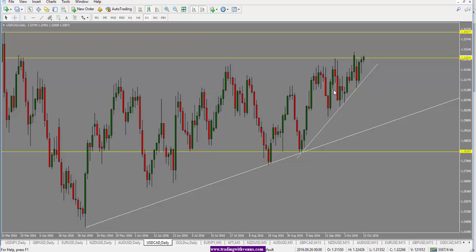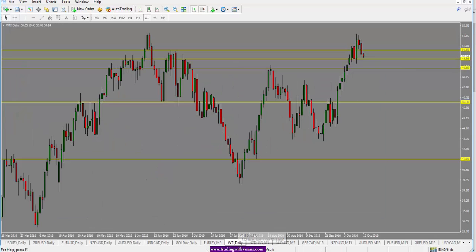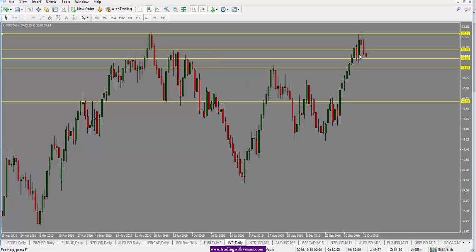Oil has been going up because of the OPEC meetings with Russia and other oil producing countries in Turkey, and they seem to have come to an agreement to freeze oil production, which has given oil a boost. Today, though, we have seen a pullback in the oil. Looking at the daily chart for oil, the price went and tested the high here. We have seen a retrace off of that,